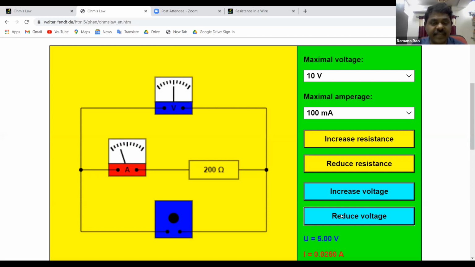And if you decrease the voltage, the current is also decreasing. For the given values, we can find what is the current and what is the voltage for this particular resistance. If you increase the voltage, current increases, and if you decrease the voltage, current decreases. So this is how we can define Ohm's law. Resistance is constant, that means resistance is the constant of proportionality. Of course, we can change the resistance also, but for a given resistance, voltage is proportional to current, right? So this is how we can see Ohm's law with the help of an animation.